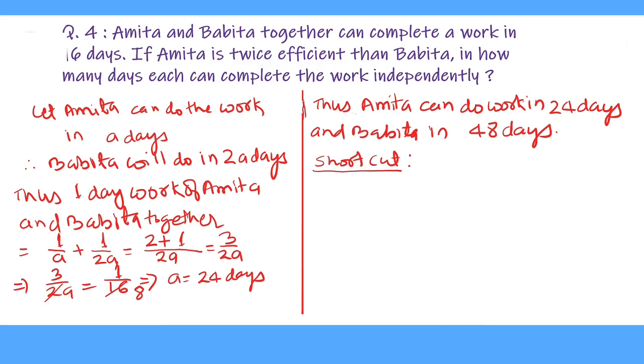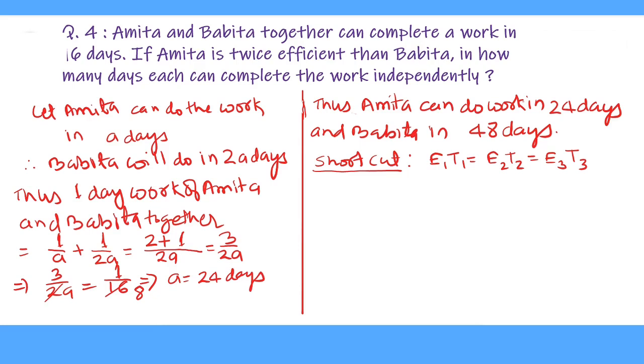So if we use the formula like this, E1 T1 equal to E2 T2 equal to E3 T3. Here E1 T1 is the combined efficiency and their combined time. Here E2 is Amita's efficiency and T2 is her time, which we have to find. E3 is Babita's efficiency and T3 is her time, which we have to find.